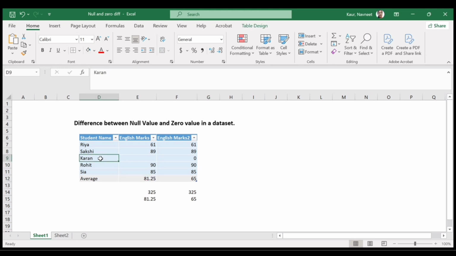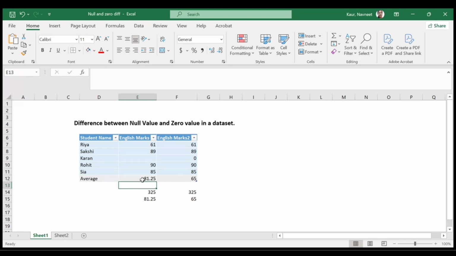Why? Because although we don't have marks for one student, there are still a total of 5 students. So if we assess that this class has an average of 81.25 marks for the English subject, this will not be accurate, and it will be misleading, because we will assume that this average is for all 5 students. However, this average marks is for these 4 students except Karan, right?